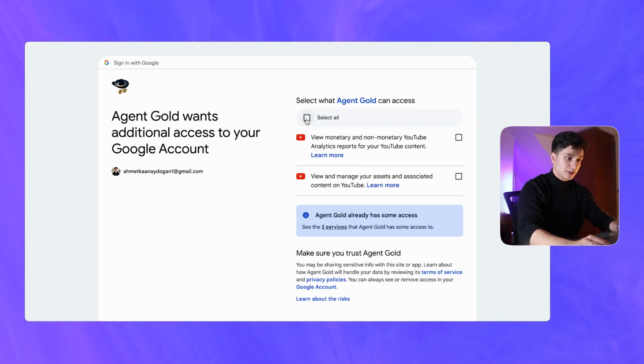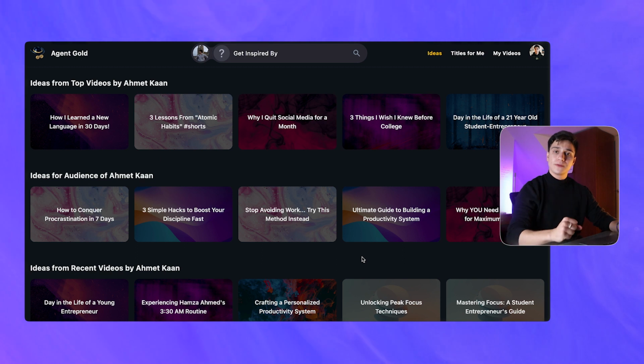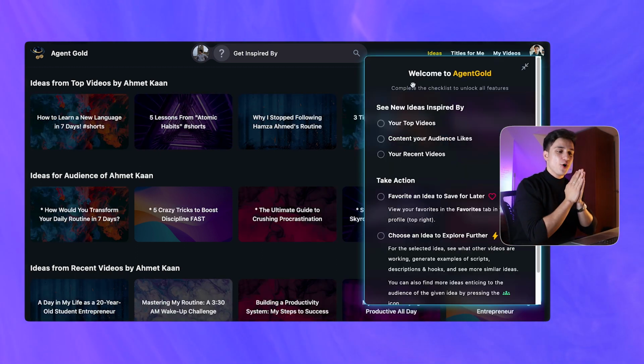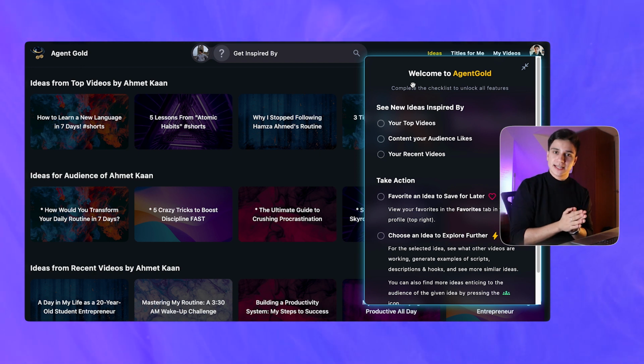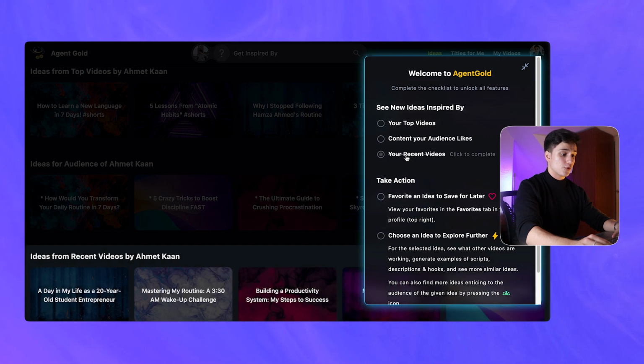And then on this page, you click to select all and then go with continue. And boom, this is what is going to pop up. So this is the first page that welcomes you, the ideas page of Agent Gold AI the moment you sign in. Here we have your top videos, content your audience likes, as well as your recent videos. So let me go through each of them one by one.